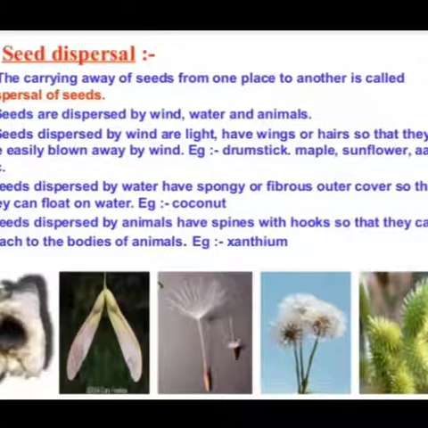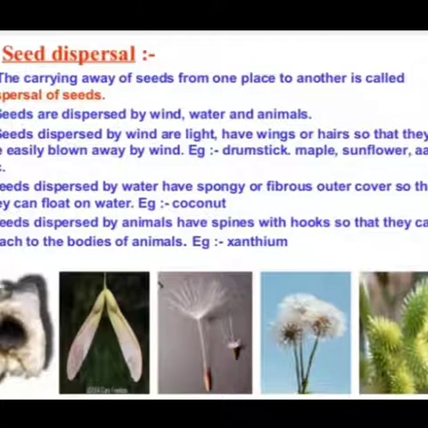Seed dispersal. The carrying away of seeds from one place to another is called dispersal of seeds. It is a very important process in which seeds are carried or moved from one place to another with the help of agents like wind, water, animals and insects. Seeds dispersed by wind are light, and have wings or hair so that they are easily blown away by wind. The seeds which can be blown by air are very lightweight, and they have hairs and wings.